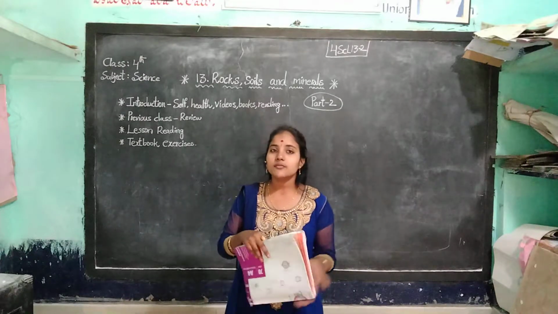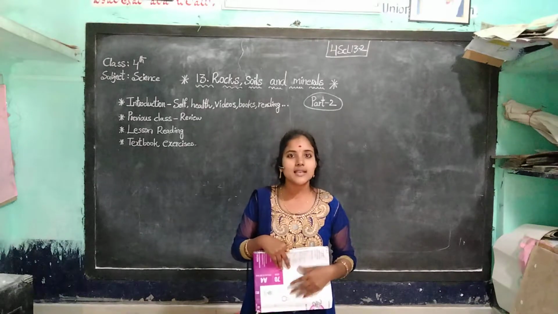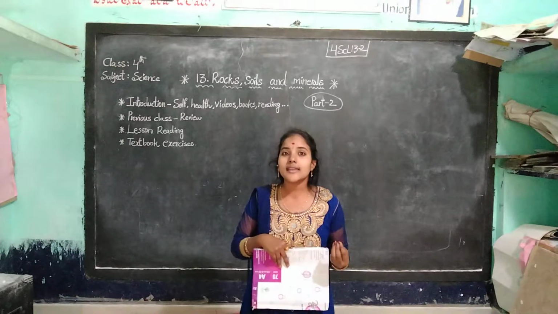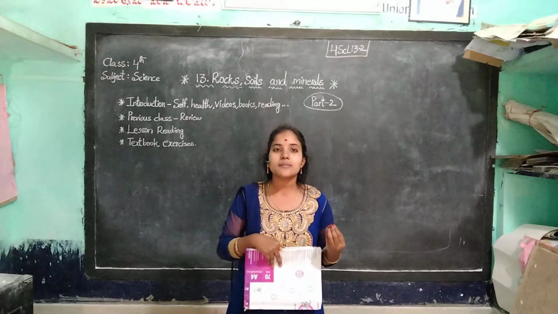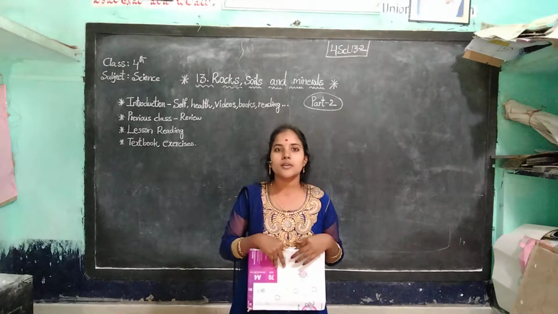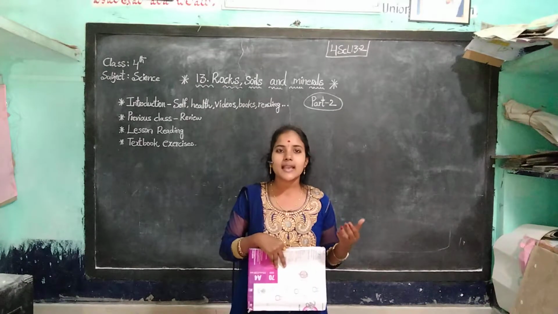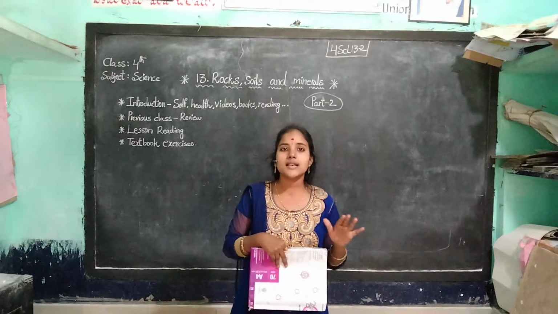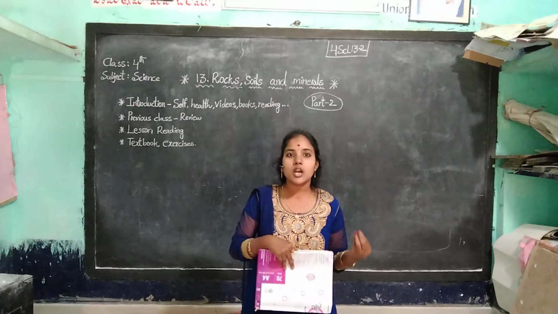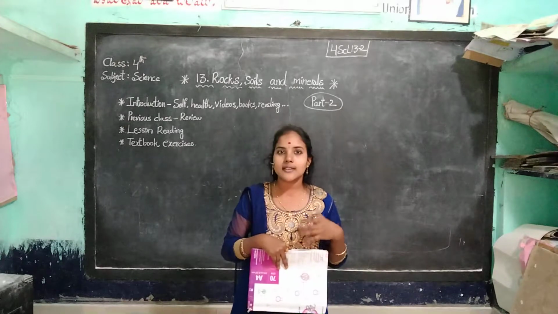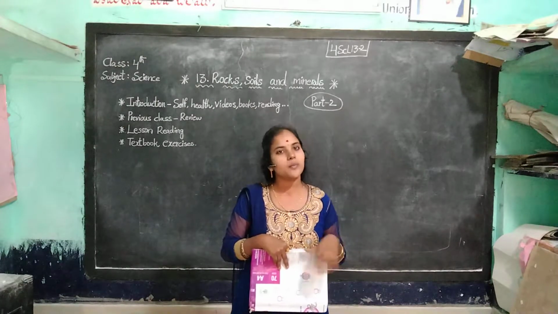First, we revise the previous class. Tell me what we learnt in the previous class. We learnt about soil, rocks and minerals, and in that lesson, how soil is formed. The rocks break down into small particles and that forms the soil. And about different layers of the earth. The outermost layer of the earth is called the crust, and it has topsoil, subsoil and bedrock.